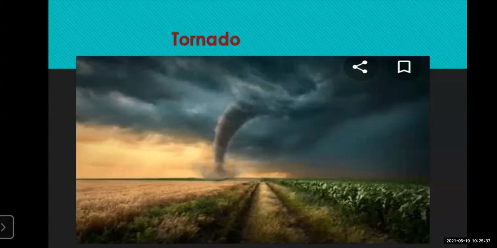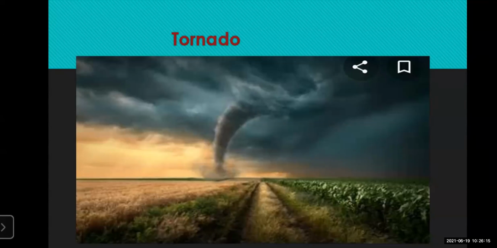When it moves, now you can imagine, students, or you must have seen on National Geographic channels this type of programs, or you can see this type of videos of the tornado on YouTube also. And how it comes with force and wipes out whatever comes in the middle of it. Wipes out means it just takes out the things, whatever comes in the middle of it, with a massive force. Massive means a big force.